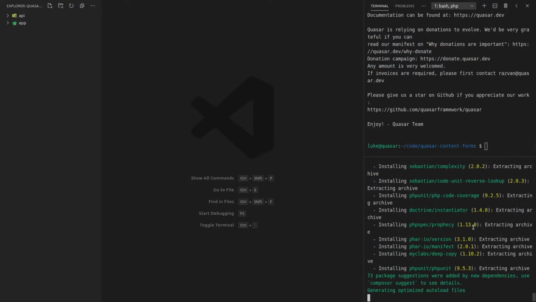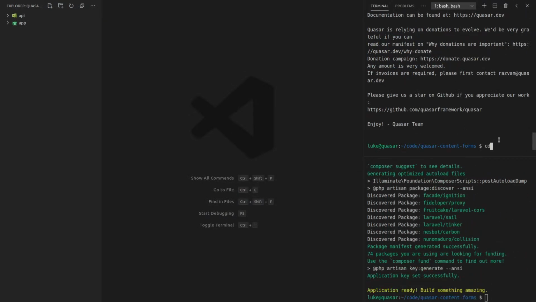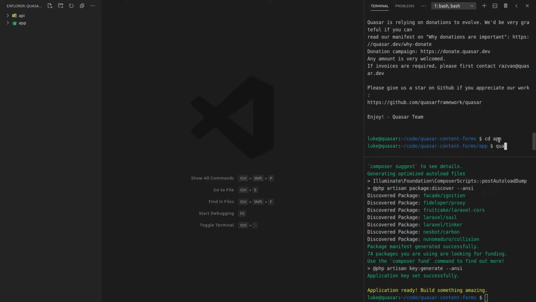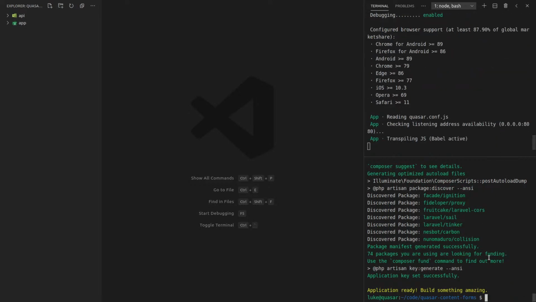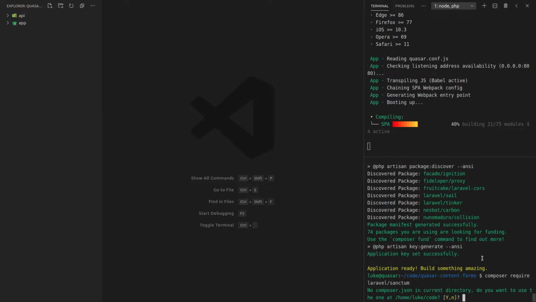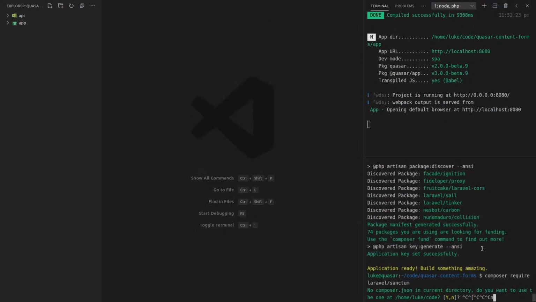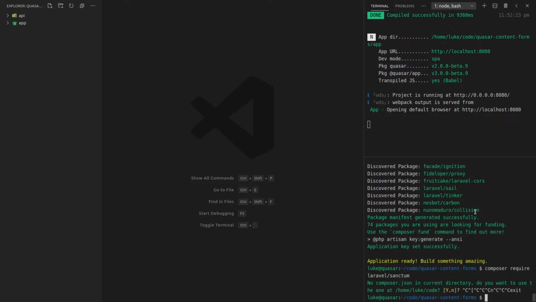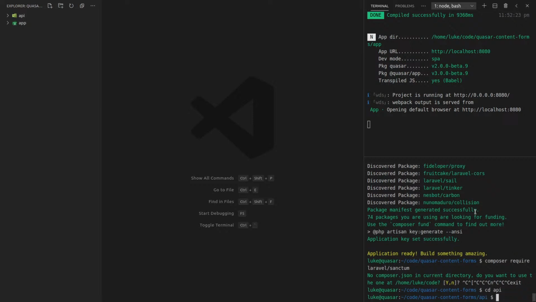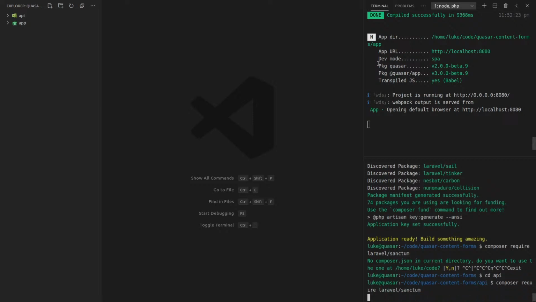All right, so they're both still going. All right, so now we can jump into app and say quasar dev to open up a dev server. Let's install Sanctum. Oh, whoops, got to jump into the right directory. How do I cancel this now? It's actually not letting me cancel. Oh, that seemed to work. cd API, and now let's paste that in again.